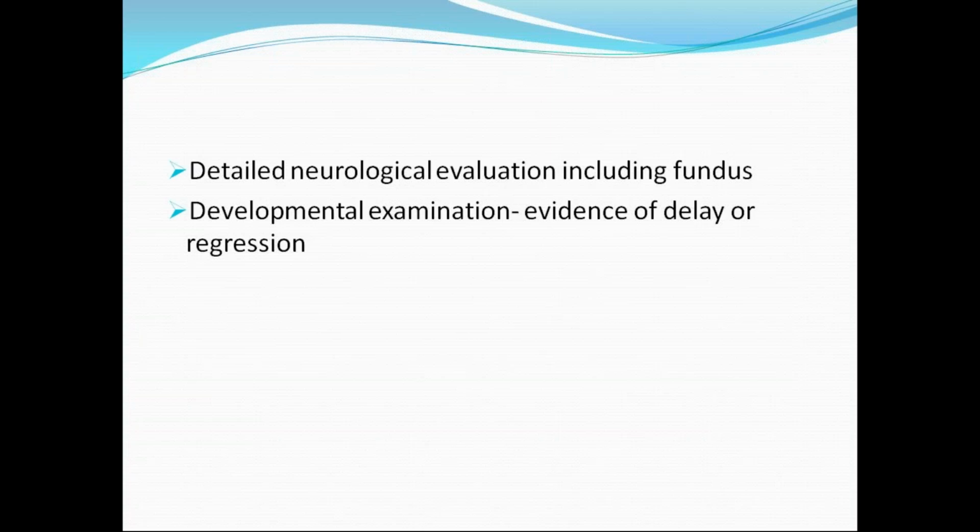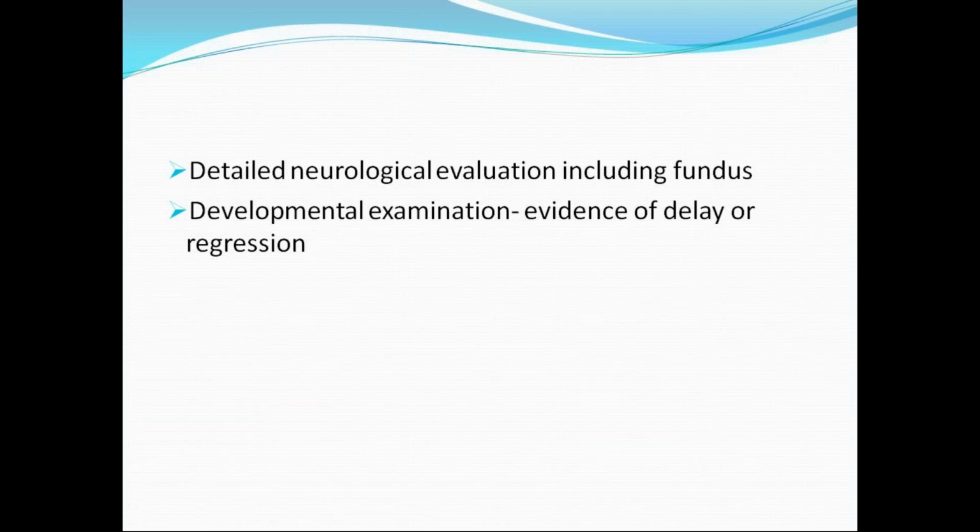So one has to check a detailed neurological evaluation including fundus, because in TORCH infections we appreciate chorioretinitis and in rubella we appreciate cataracts. So one has to do an eye examination to know the entity. And developmental examination for evidence of any delay or regression. Neurodevelopmental delay will also cause microcephaly. So one has to examine developmentally whether the child is normal or delayed.